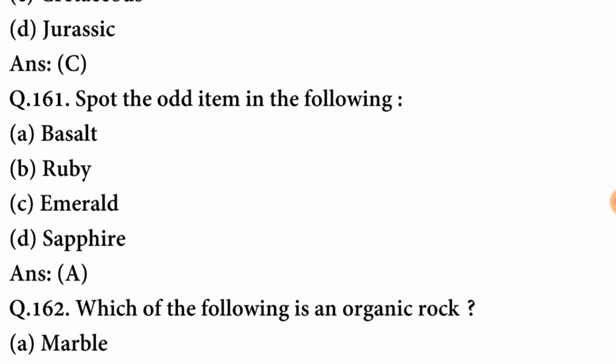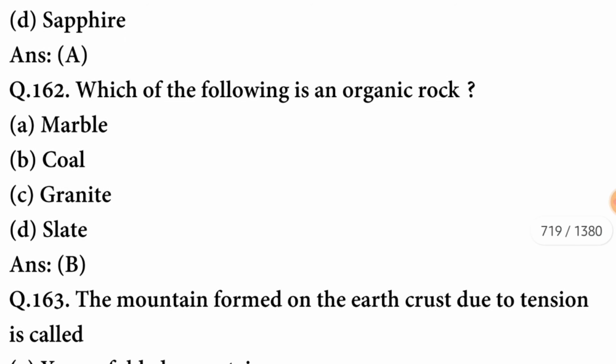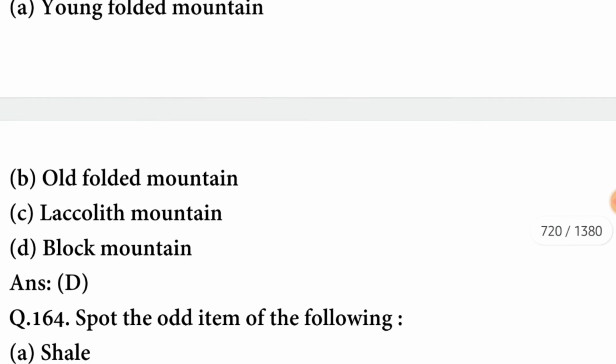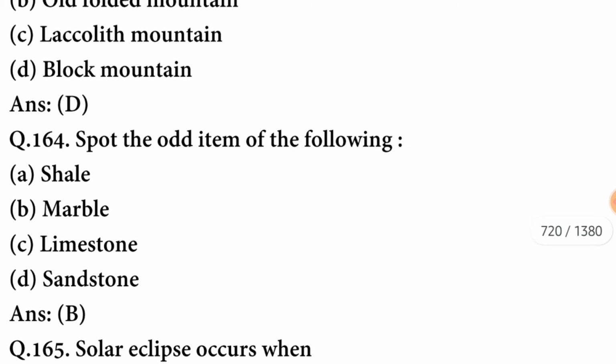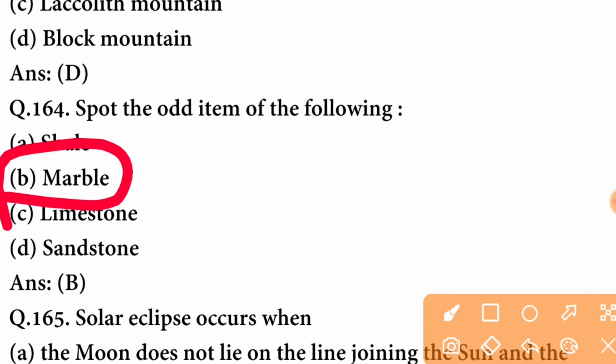Spot the odd item in the following. Odd item is basalt. Which one of the following is an organic rock? It is coal, that is an organic rock. The mountain formed on the earth crust due to tension is called block mountain. Spot the odd item of the following. Odd item is marble. B option is correct.